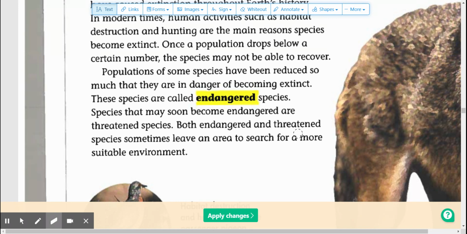Number five, an animal is blank when an entire species has died out and is gone forever. A. increasing, B. extinct, or C. remaining the same. Number six, blank, blank, and even blank have caused extinction through Earth's history. A. Climate change, volcanoes, and even meteors, or B. Drought, weather, and even animals.